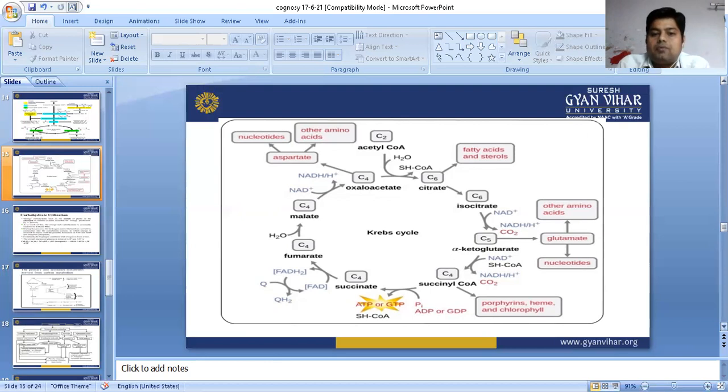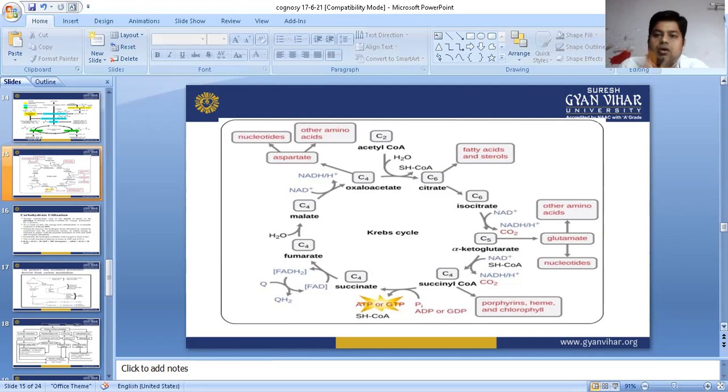So it will form succinyl coenzyme A, then succinate, and succinate is converted into fumarate. In fumarate, there is a four-carbon structure, with FAD and FADH2. Fumarate is converted into malate when a water molecule attaches here, and in the meanwhile malate is converted into oxaloacetate. Oxaloacetate is responsible for synthesis of aspartate, and aspartate is responsible for synthesis of nucleotides as well as some other amino acids.